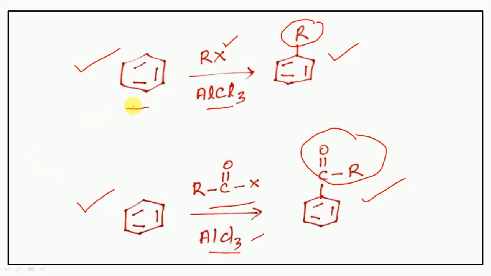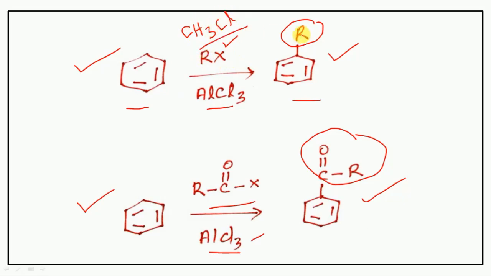What are the changes from reactant to product? In between, what we are adding, and in the presence of what. So we have to remember all these things. Then only we will get an idea about these reactions. Suppose they are giving some example: instead of R, a methyl group, instead of X, chlorine.